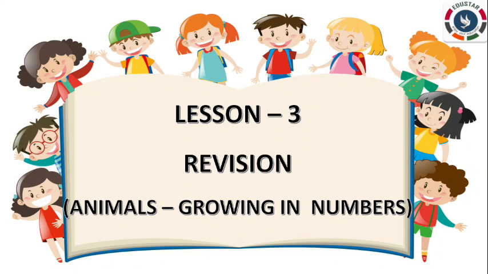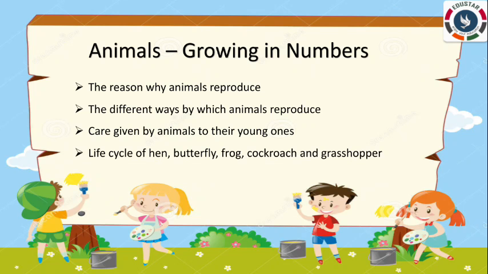Today, we are going to revise Lesson 3, Animals Growing in Numbers. Do you remember, kids, what we have learned in Lesson 3? Let me explain. The reason why animals reproduce, the different ways by which animals reproduce, care given by animals to their young ones, life cycle of hen, butterfly, frog, cockroach, and grasshopper.